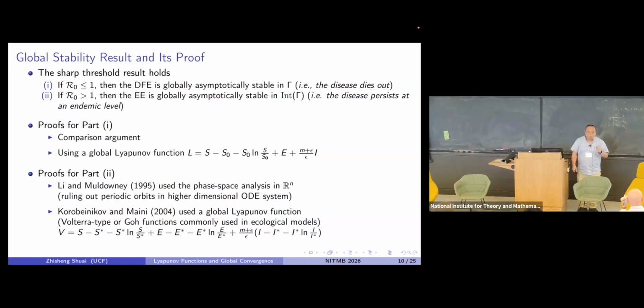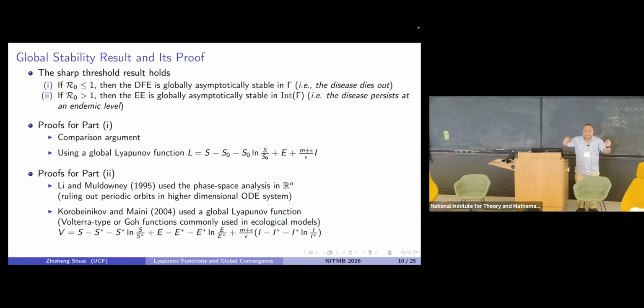What was his main contribution? I should say both of them, because Korobeinikov published some other papers. Their contribution is to find the right coefficient for each building block. If you remember, I take a derivative along the solution of the differential equations, and I have so many terms there. They found a nice way to group those terms from the derivative, and for each group they can show that it is less than or equal to 0. So there are two challenges: find the coefficients, and how to group the terms after you take a derivative.